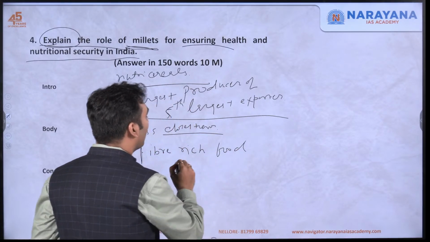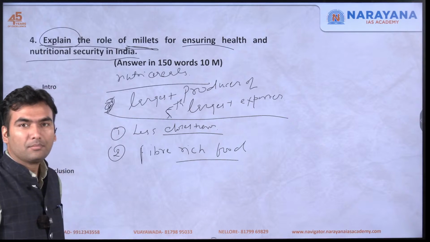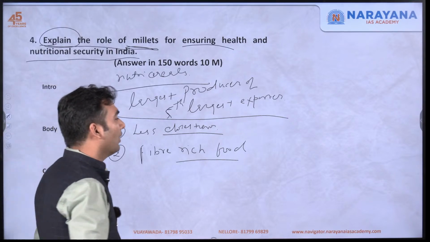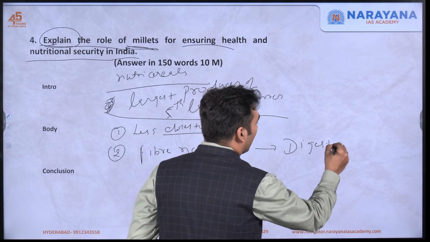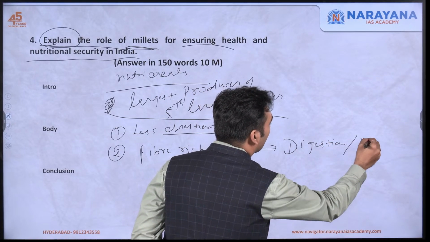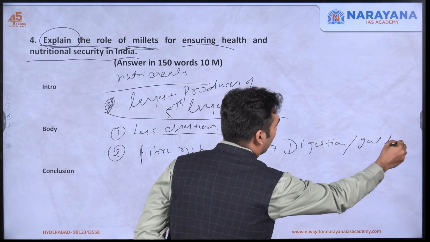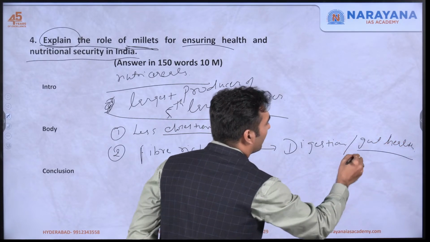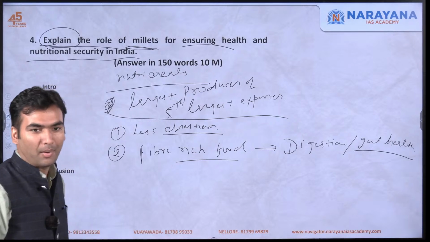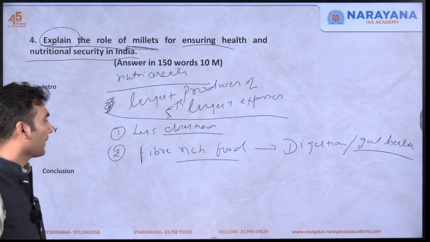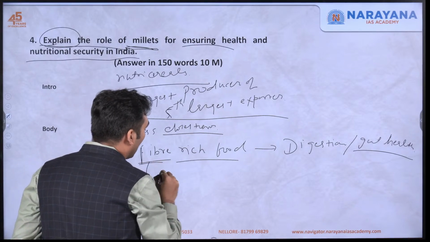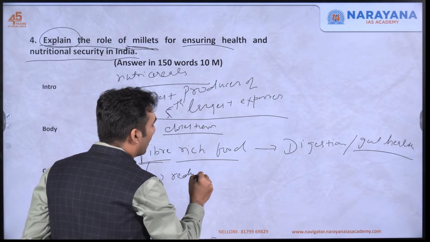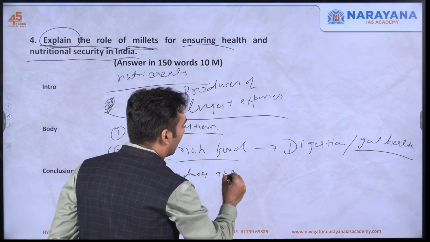Because of being fiber rich in nature, this is very good for digestion. So it is good for our gut health as well. Gut health means health of our intestine, our stomach, our digestive system. And the best thing, because it is fiber rich, it also reduces absorption of fat.